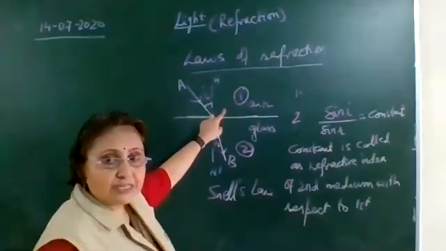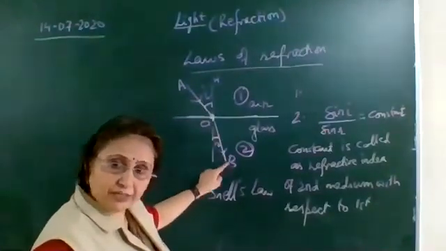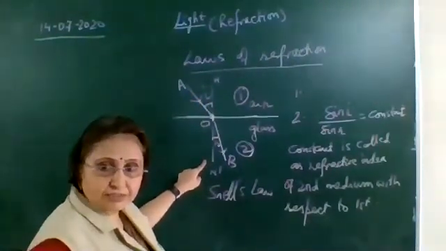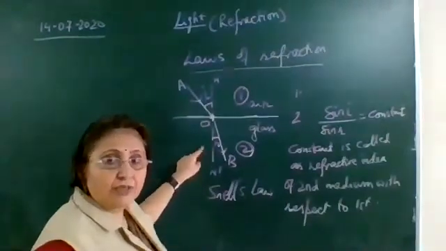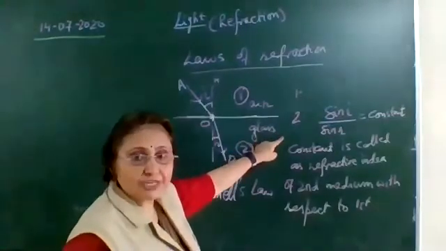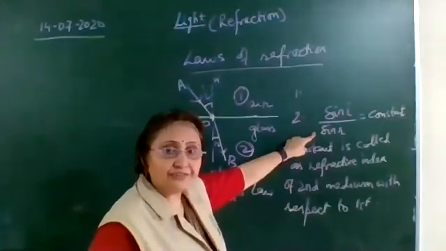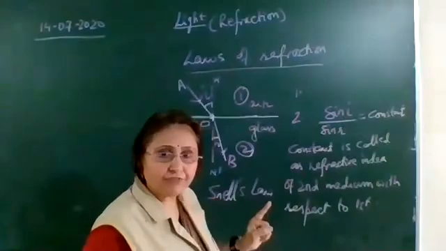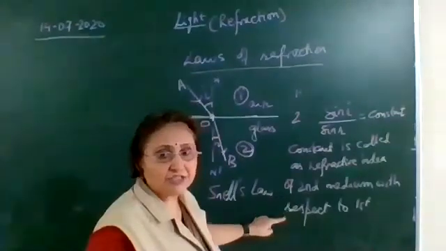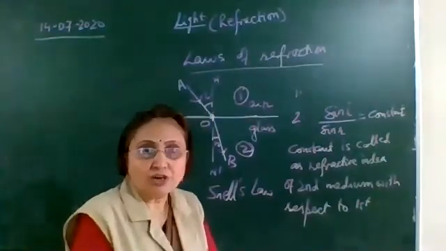The first law states that the incident ray AO, the refracted ray OB, and the normal NN dash, which is drawn at the point of incidence, lie on the same plane, that is, they can be drawn on the same surface. And the second law states that the ratio of sine of angle of incidence to the sine of angle of refraction is constant for a given pair of media. And this constant is called the refractive index of the second medium with respect to the first medium. Okay, so these are the laws of refraction.